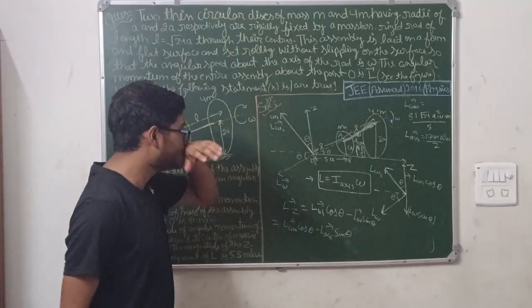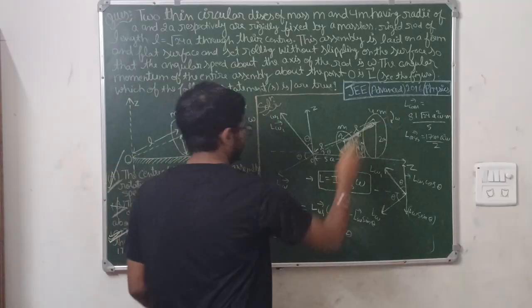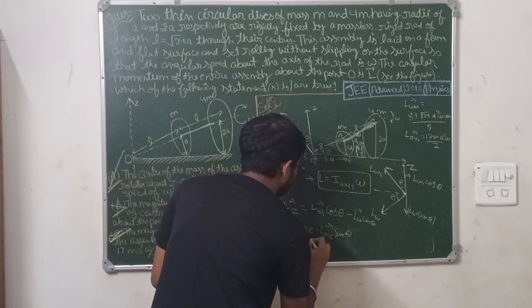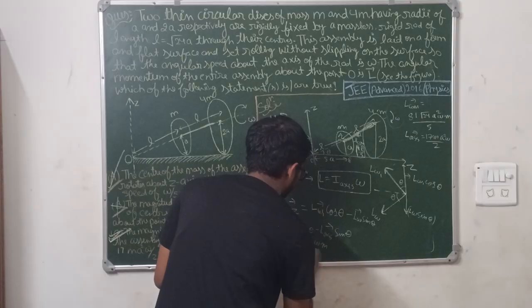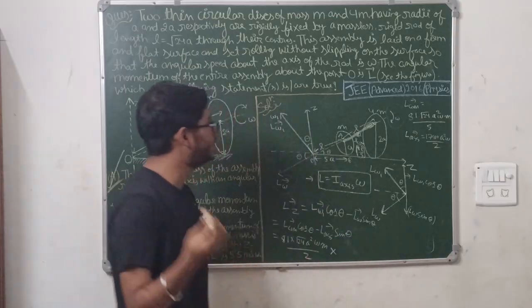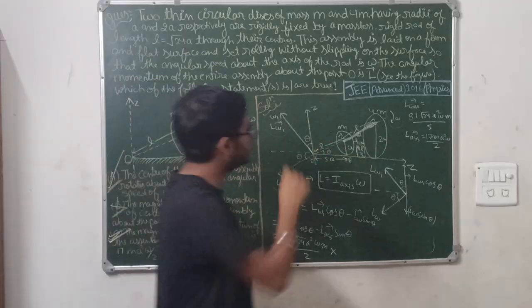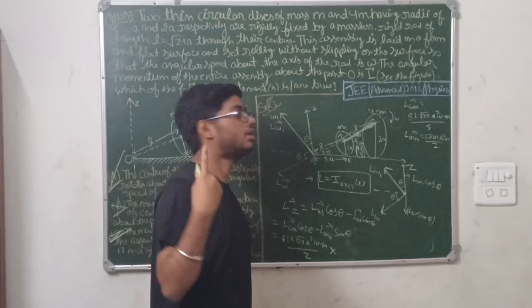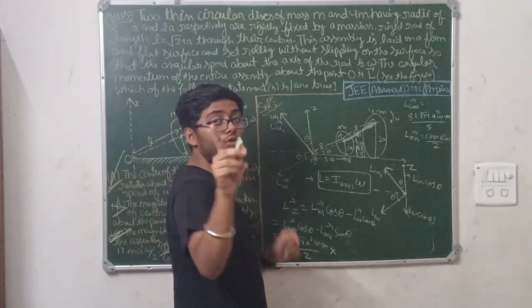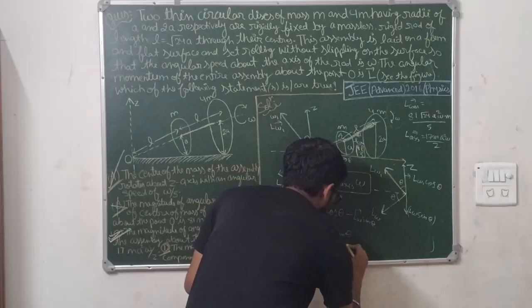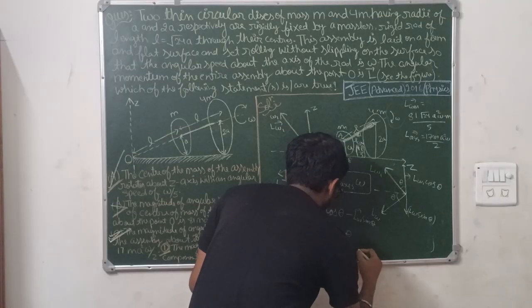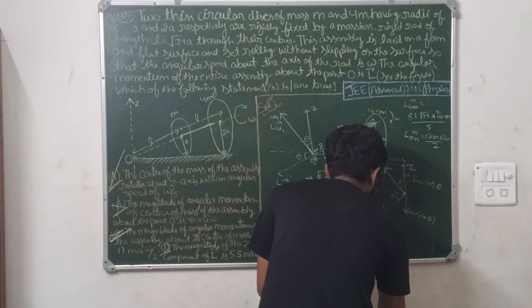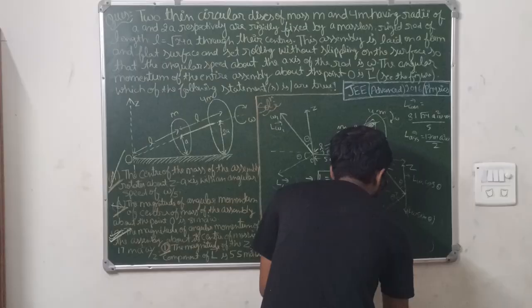For the center of mass, the expression was 81 into root 24 a square omega m by 2 into cos theta. Cos theta was root 24 by 5, base upon hypotenuse, so root 24 by 5 into root 24 by 5, minus L for assembly, 17 m a square omega by 2 into sin theta.